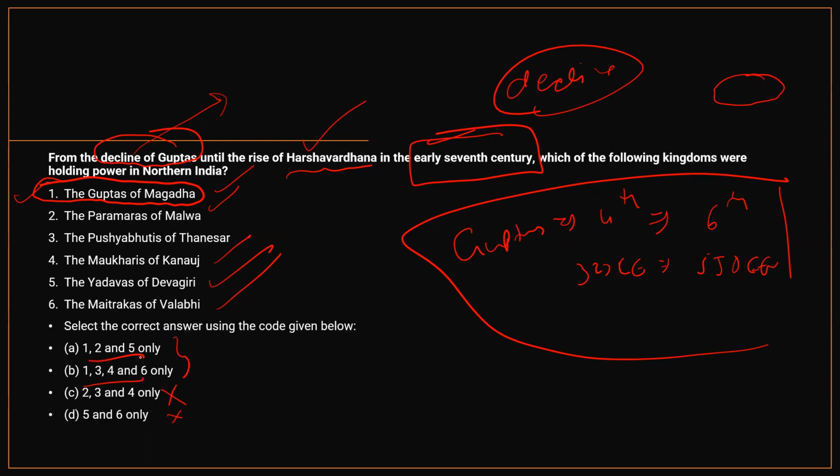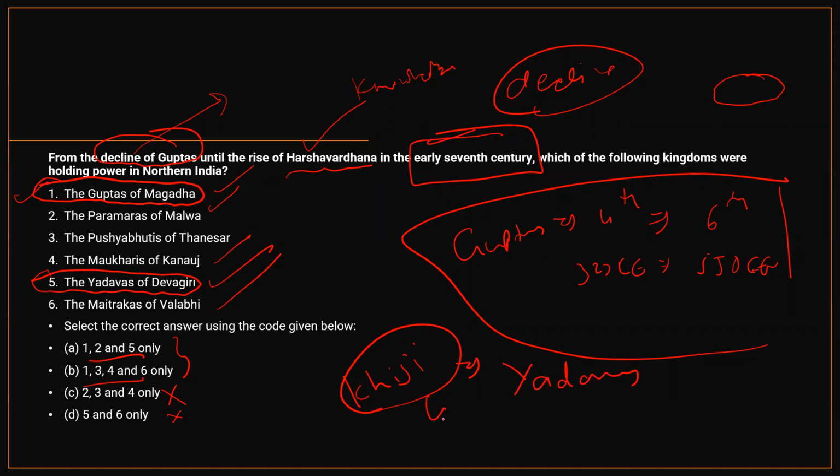Now come to the technique of using the knowledge that you have with respect to the topic. Here it's about the ancient to medieval part. Now see this question. Yadavas of Devagiri. Every one of us would have read about Khilji. The first southern kingdom occupied by Khilji is the Yadavas.